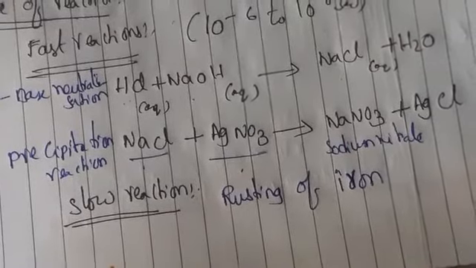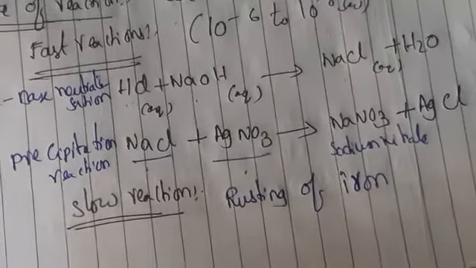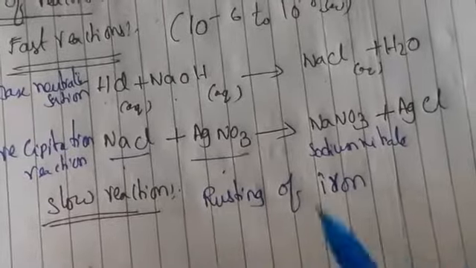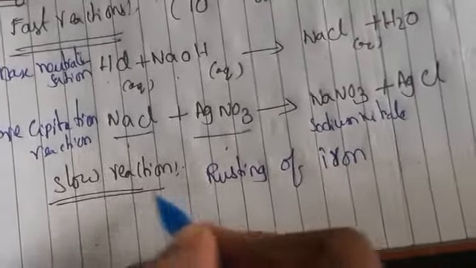It combines with oxygen and forms iron oxide. Slowly the iron will become rusted particles. That we call a slow reaction.